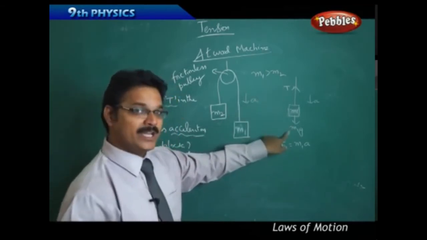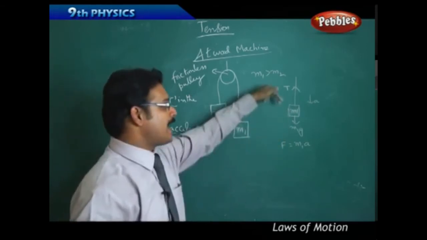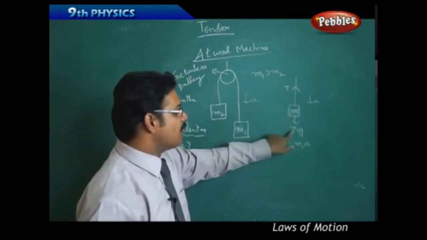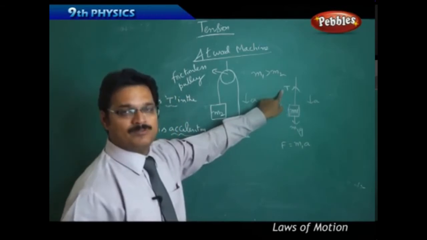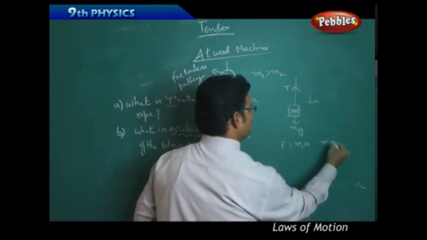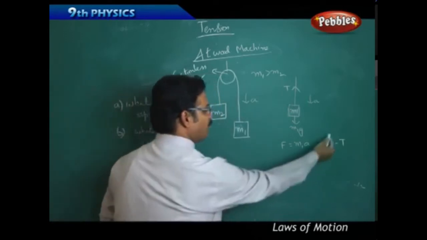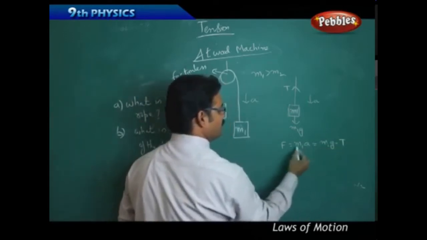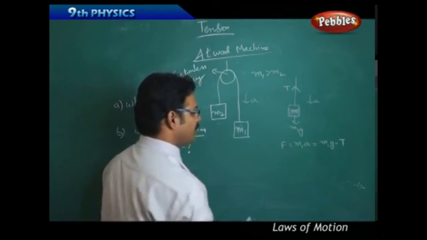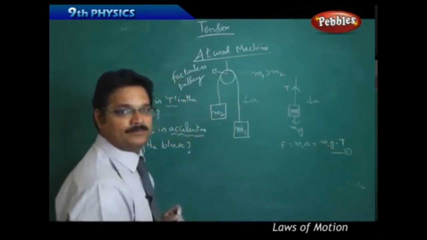That you decide based on which direction it is moving. As it is moving downward, the downward force is greater than the upward force. So the resultant force is m1g minus T. And this resultant force is nothing but equal to Newton's force, m1a. Therefore m1a equals m1g minus T. This is equation 1. So this part is over.